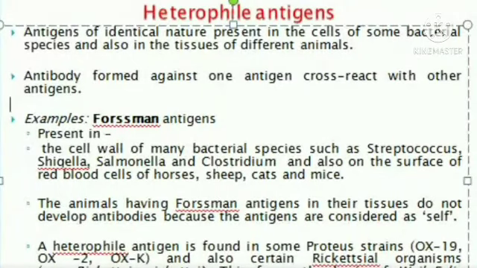Heterophile antigen is present in some Proteus strains, OX19, OX2, and OXK, and also in certain Rickettsia organisms, such as Rickettsia rickettsii. This forms the basis of the Weil-Felix reaction, and an agglutination test is used to detect antibody in human beings against Rickettsia organisms using Proteus antigen.